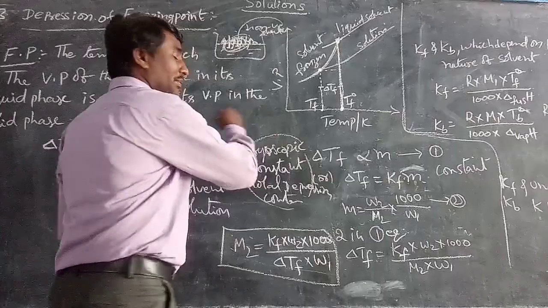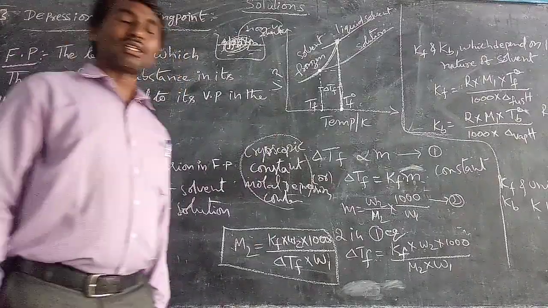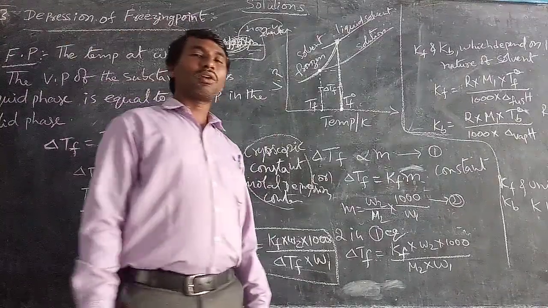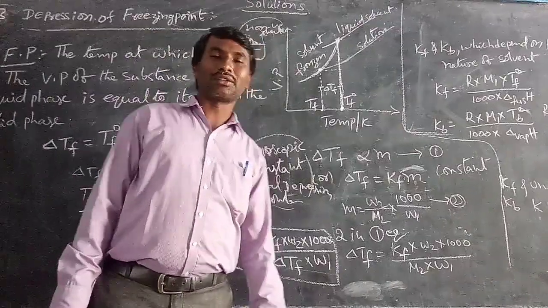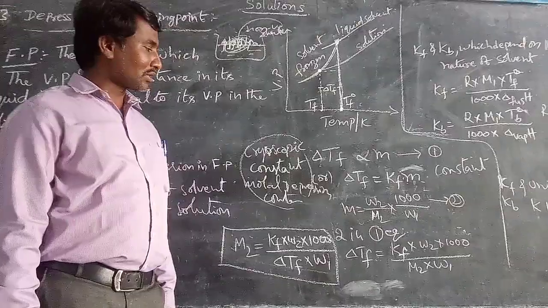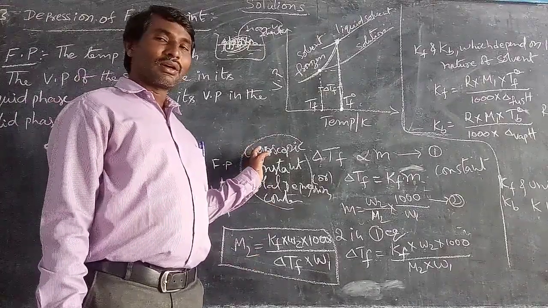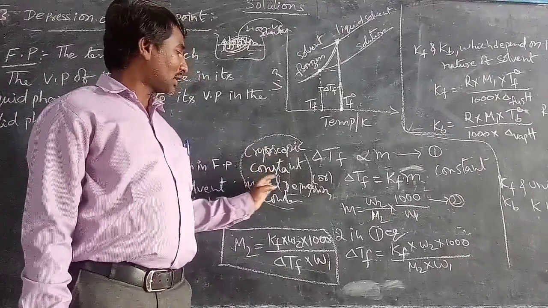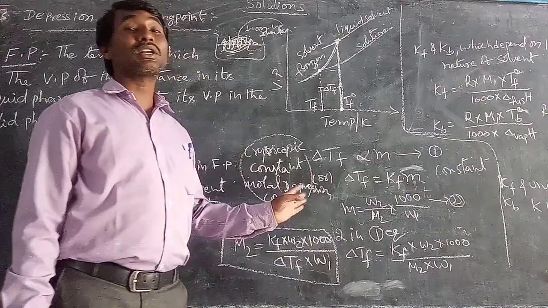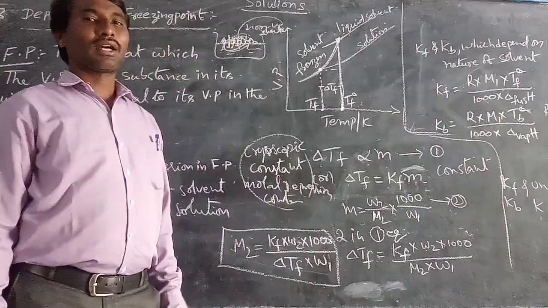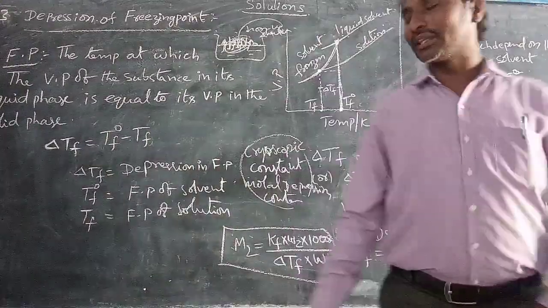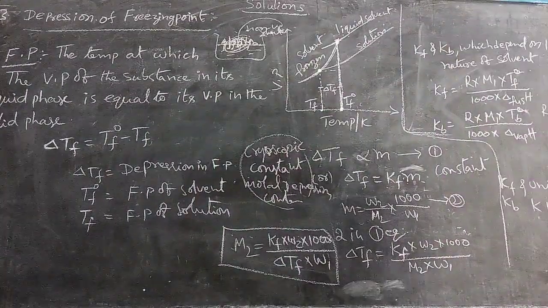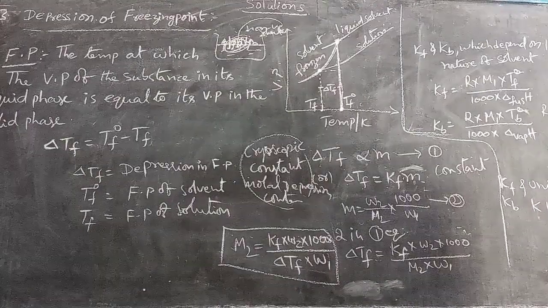It is the depression when 1 mole of solute is present in 1 kg of the solvent. That is called the cryoscopic constant, molal depression constant, or proportionality constant. This Kf and Kb depend on the nature of the solvent.